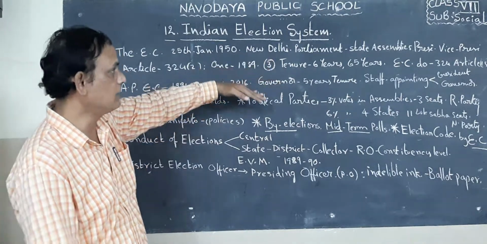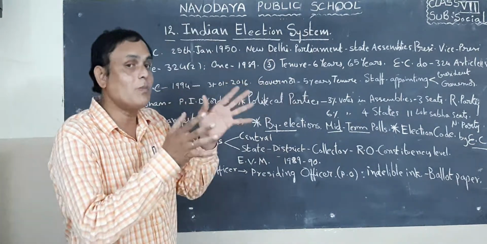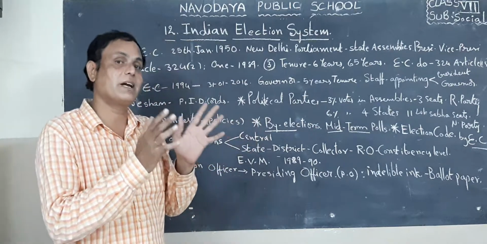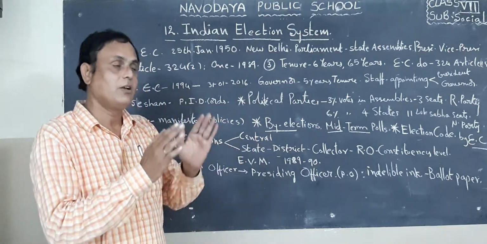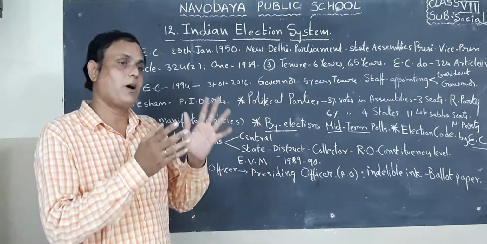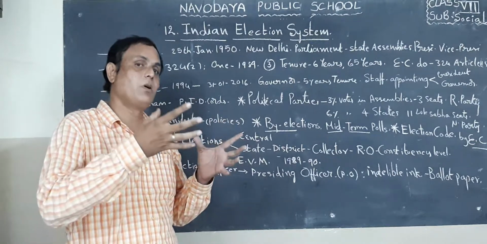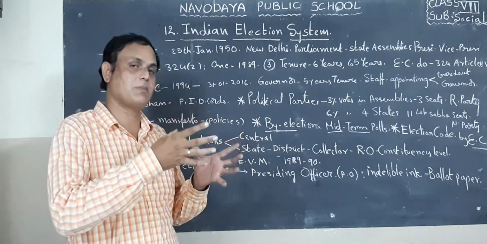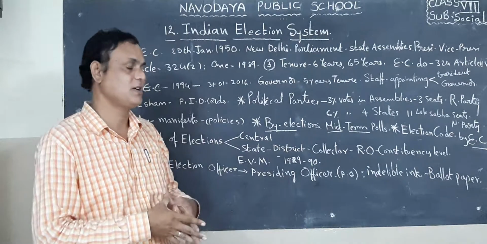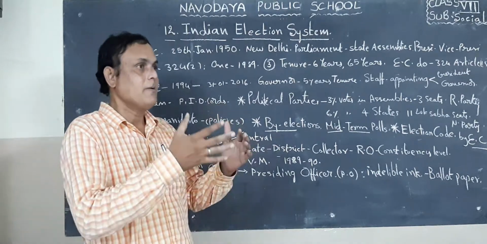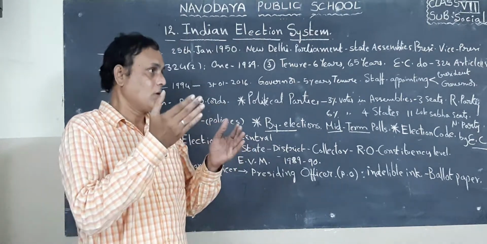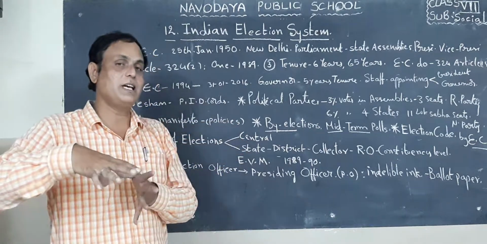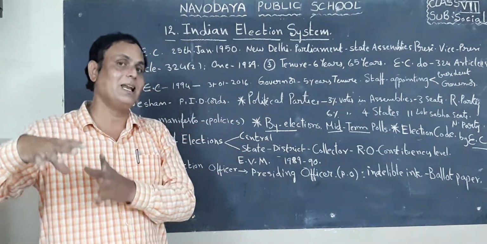Next one, for whom does the Election Commission of India conduct elections? Here, to Parliament. In Parliament, who are the members coming to Parliament as MPs? They are coming through one procedure that is called elections.